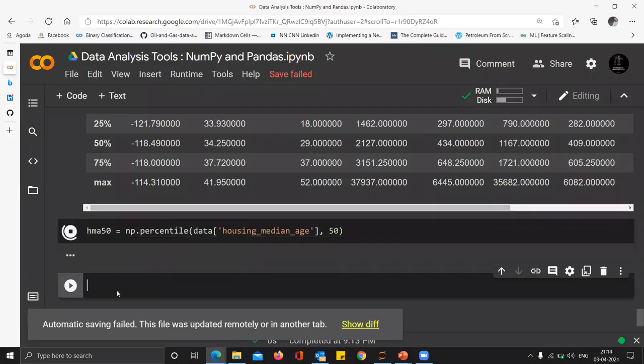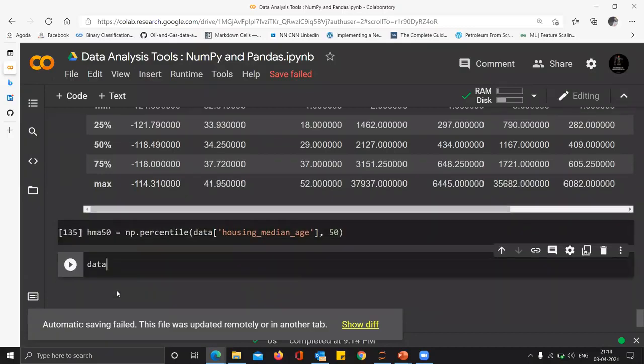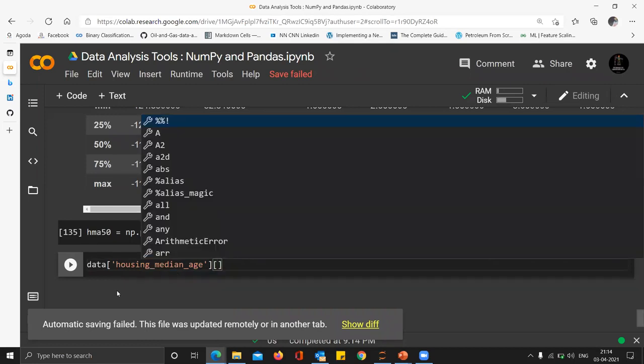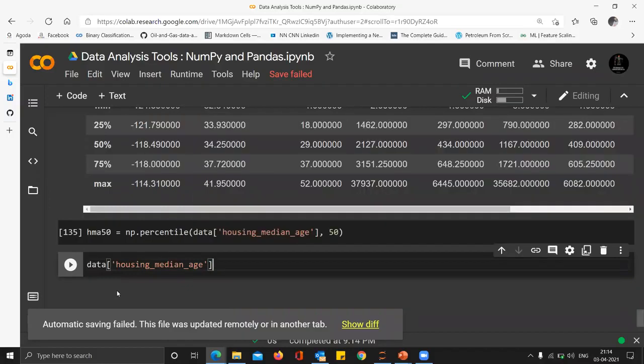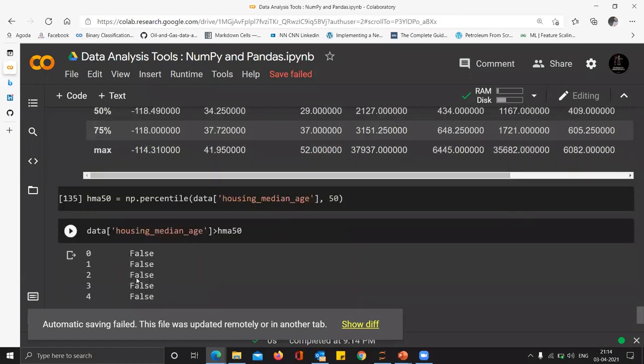Now what I can do is take this column again, data housing median age, and mask it wherever this data is greater than HMA50. If I just run it first like this, you'll observe that a Boolean series is coming up.